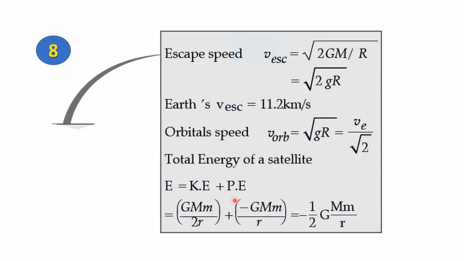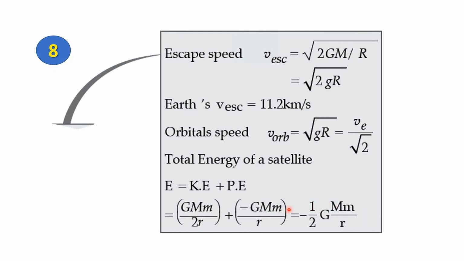And the potential energy, which is found in gravitational potential energy, is minus GMm divided by r. Again, the capital G stands for the constant, 6.67 into 10 raised to minus 11. The capital M is the mass of the Earth, the small m is the mass of the satellite, and r is the radius of the orbit.